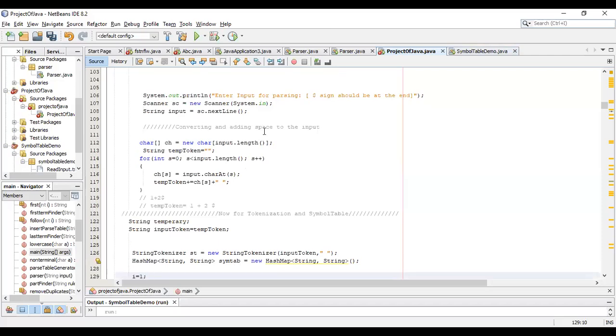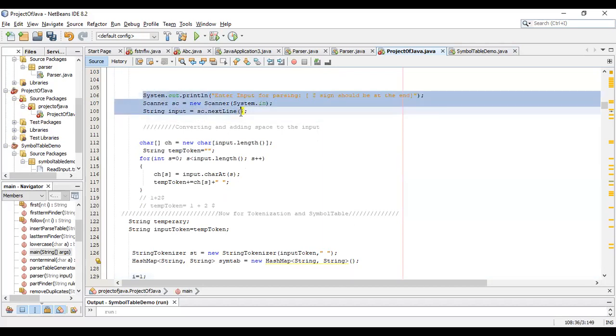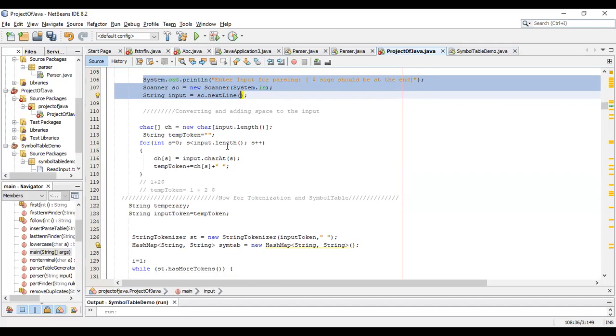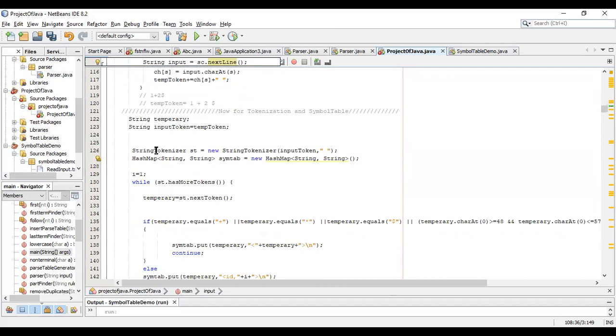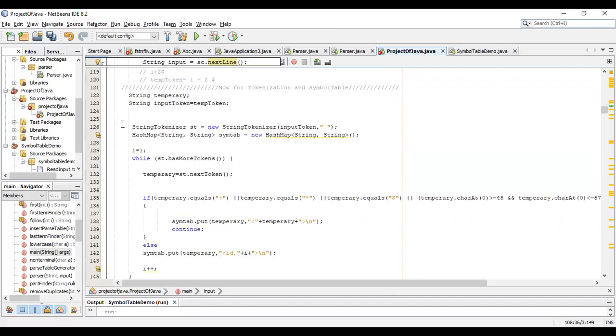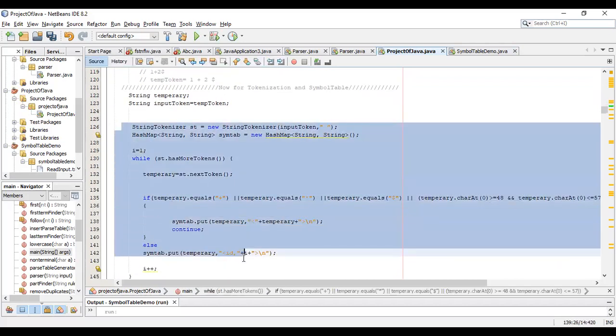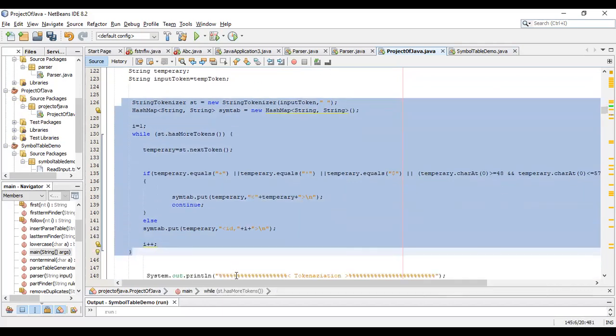Now there is the topic of input, tokenization and symbol table. Here is the code we defined for the input, where we take an input, convert it and make tokens. This is all the code of tokenization which we implemented in our assignment.